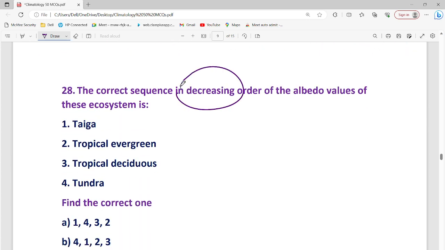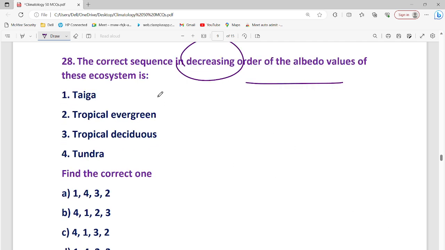The correct sequence in decreasing order of albedo values. So first it would be tundra, taiga, tropical evergreen and deciduous.